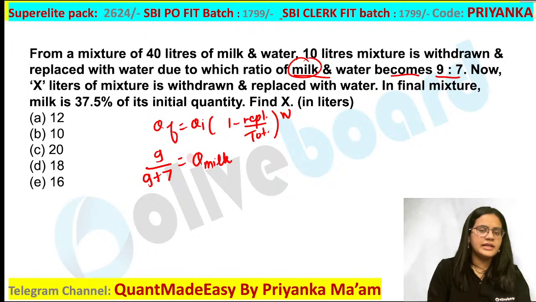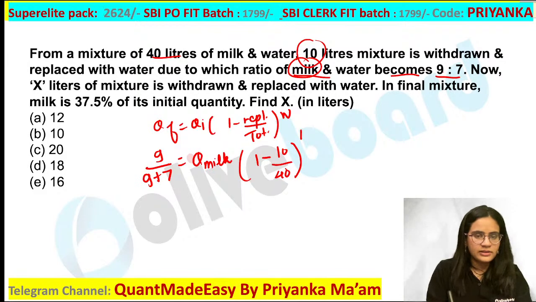I have to calculate the initial quantity of the milk. So here I am going to get the initial ratio of the milk. And what will you write for the replaced quantity? You are taking out 10 liters of the mixture upon the total quantity of 40 liters, and you are replacing it only one time. So based on that, you are going to get the quantity of the milk in your mixture.